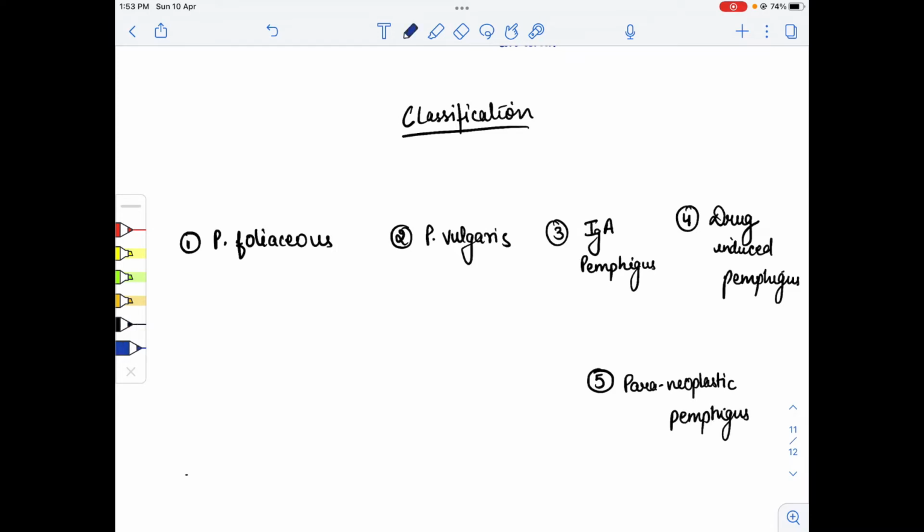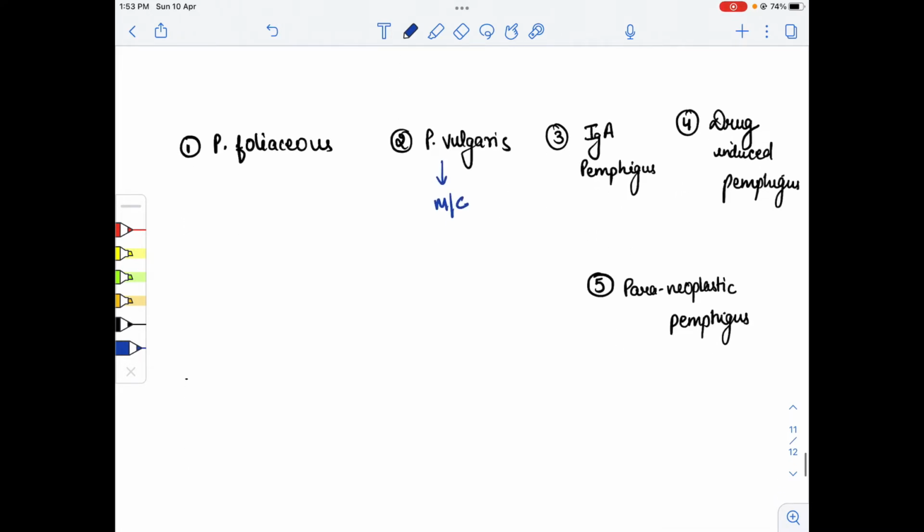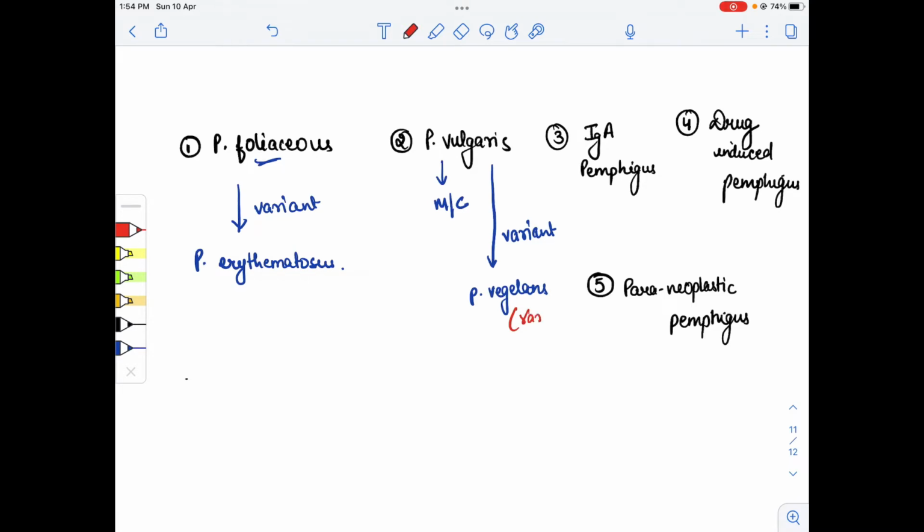Out of these classes, which is the most common? Pemphigus vulgaris is the most common, and in pemphigus vulgaris we have a variant, pemphigus vegetans, which is the rarest one. In pemphigus foliaceus we also have one variant, pemphigus erythematosus. The variant of pemphigus vulgaris, pemphigus vegetans, is very rare, while the most common is pemphigus vulgaris. Please remember this question, it is very important.